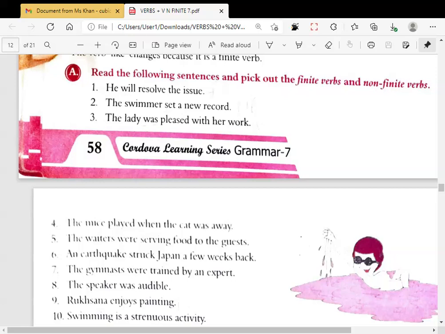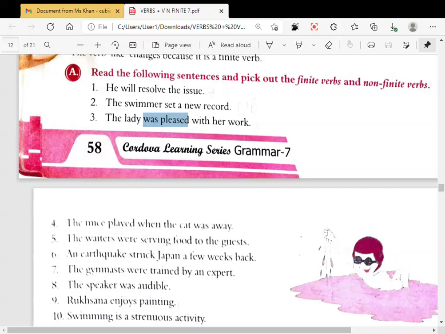Where are you? I am on the third part. The lady was pleased with her work. Was pleased is the verb. Finite or non-finite? Incorrect answer. Finite verb. If you keep saying it like this in a big group, then I need to do something with your mic features. So don't force me for that.